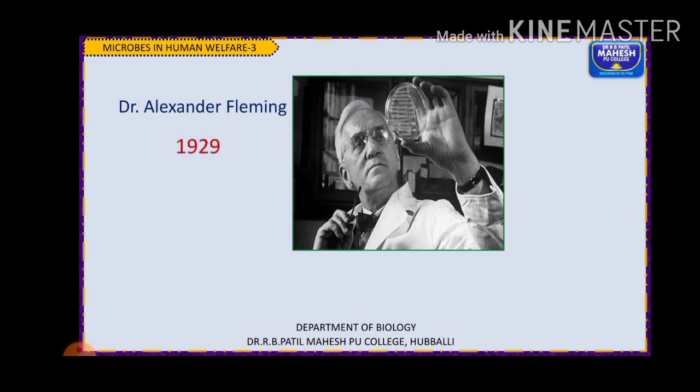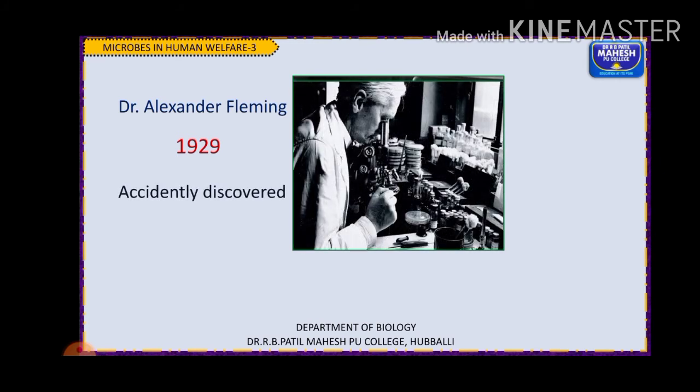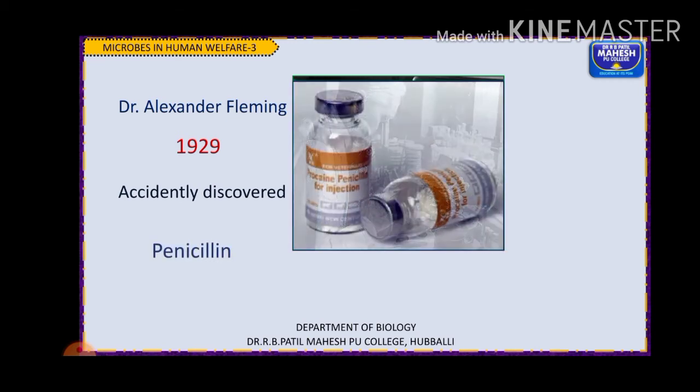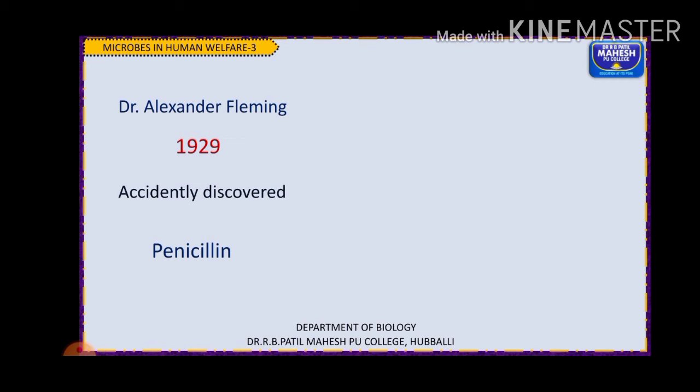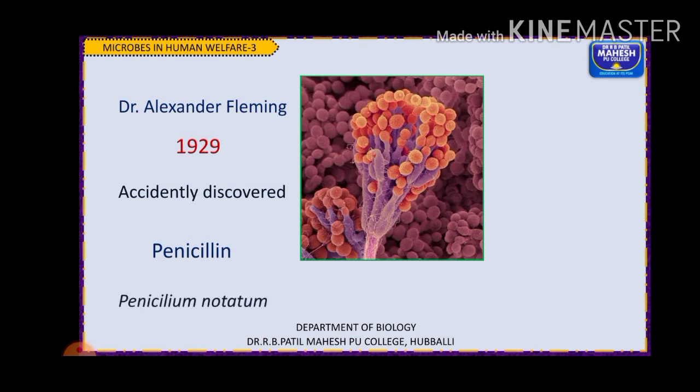It was Dr. Alexander Fleming who discovered the first antibiotic. It was accidentally discovered by him in 1929, and he called it penicillin. Penicillin was the first antibiotic. It was extracted from the fungus Penicillium notatum. This fungus extract could inhibit the growth of the bacterium Staphylococcus. This is how antibiotics were discovered.